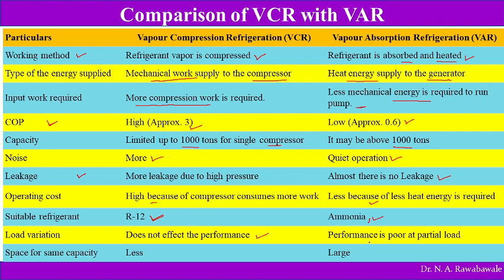In case of vapor absorption, it is not poor, it is constant; its performance is not affected by load variation. As for space, a vapor compression system of the same capacity requires less space, whereas vapor absorption requires more space. So this is the comparison between vapor compression refrigeration and vapor absorption refrigeration system.